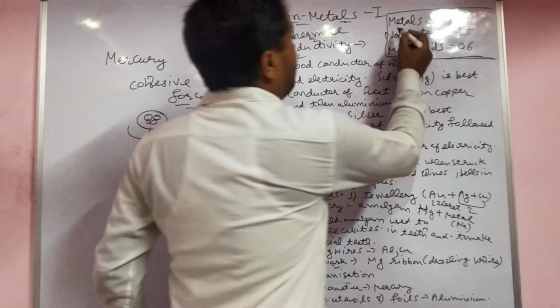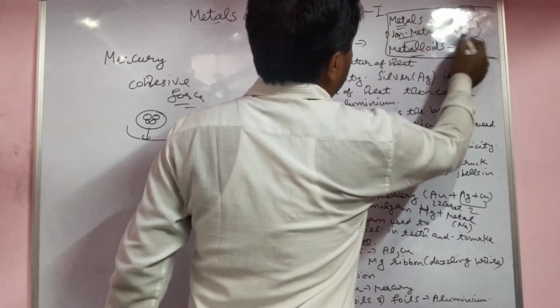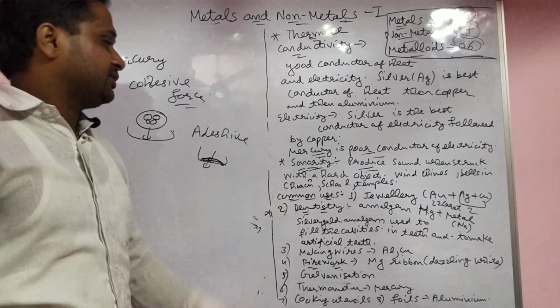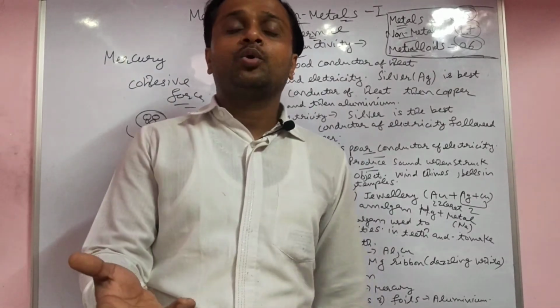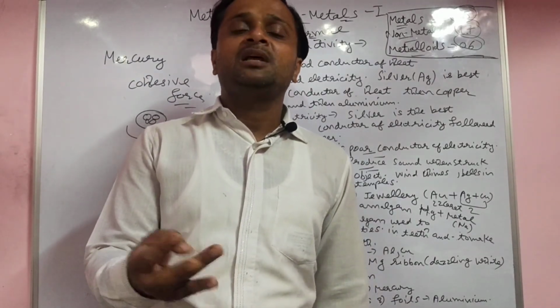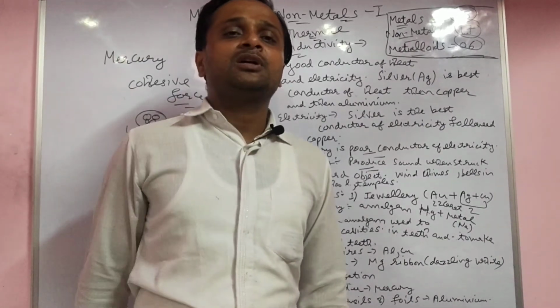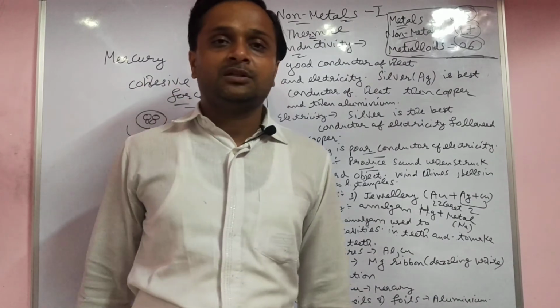I already told you there are about 95 metals, 17 non-metals and 6 metalloids. So in this lecture we discussed the properties of metals and uses of metals. In the next lecture we will do a revision about the non-metals. Thank you.